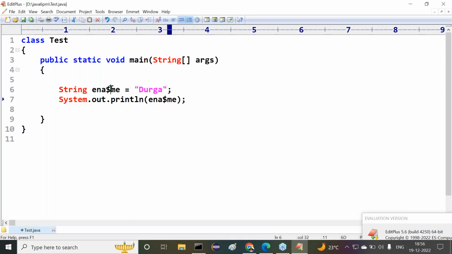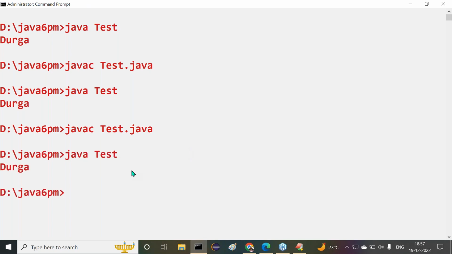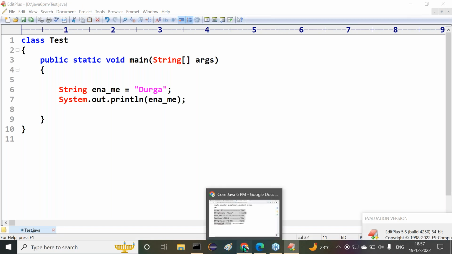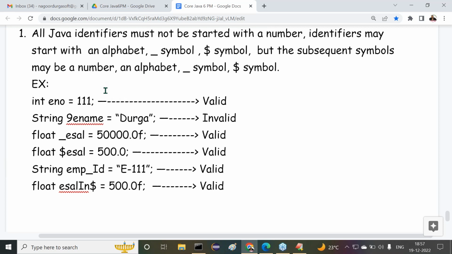Next one is what there. In the middle, I want to provide an underscore symbol. Possible or not possible? Underscore symbols in the middle. Yes, possible here. Now we can compile the program. javac Tester.java compiled successfully. java Test. Here we are getting Durga as an output. Right. All of you are getting my point or not? That's okay, fine. Leave this one. Rule number 1 is very clear. Some of the valid cases are available, some of the invalid cases are available. This is rule number 1.